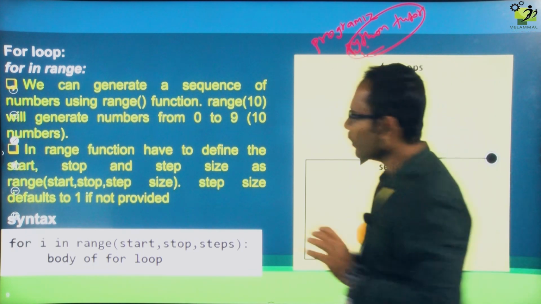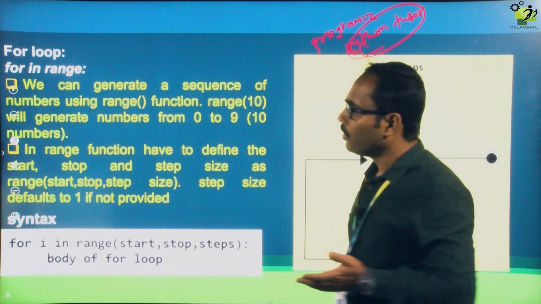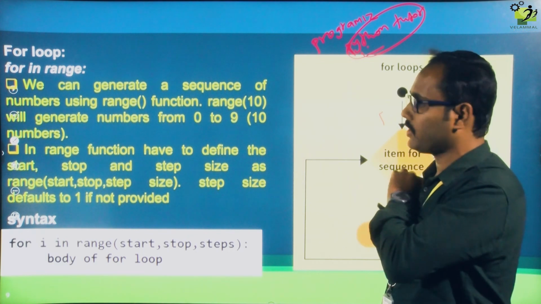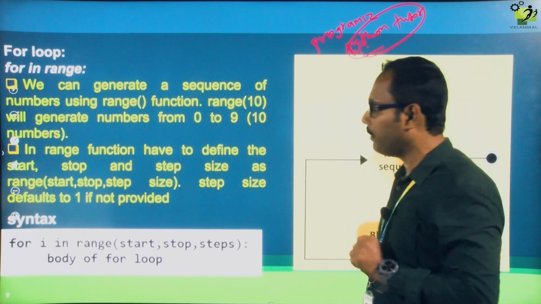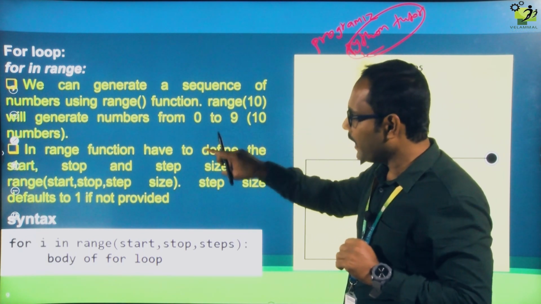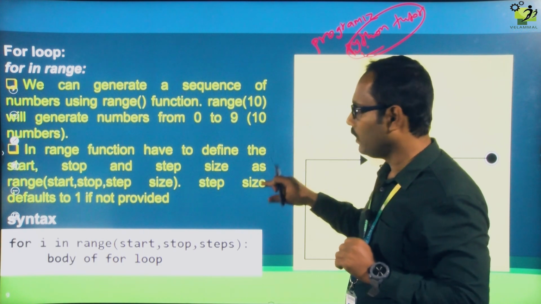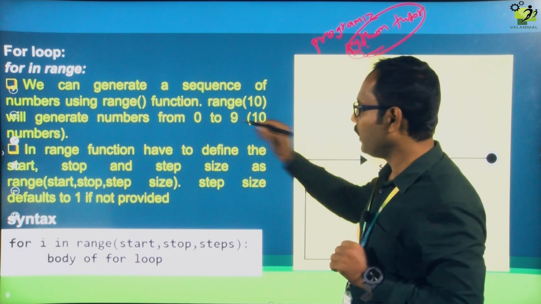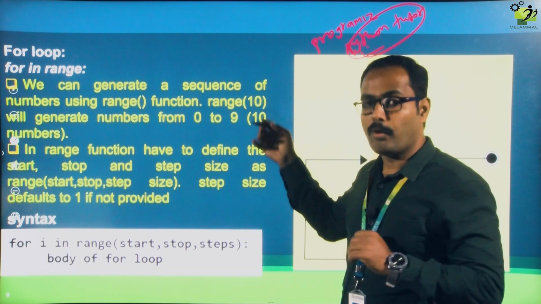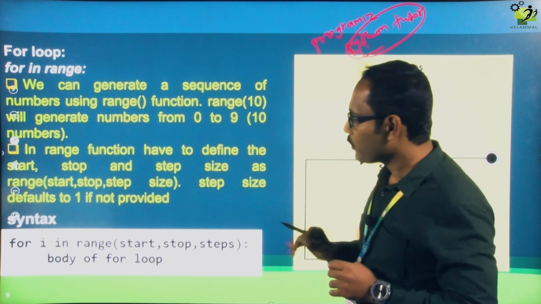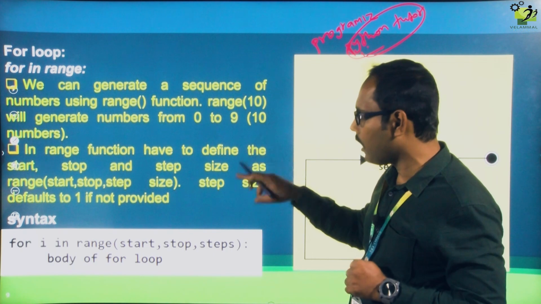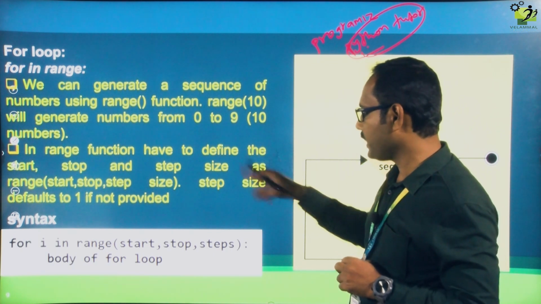Next is the for loop. This is also one of the loops. In for, we have for in range. We can generate a sequence of numbers using the range function. Range(10) will generate numbers from 0 to 9, that is 10 numbers. Using the range function you can generate as many numbers as you want. In the range function we have to define the start, stop and step.